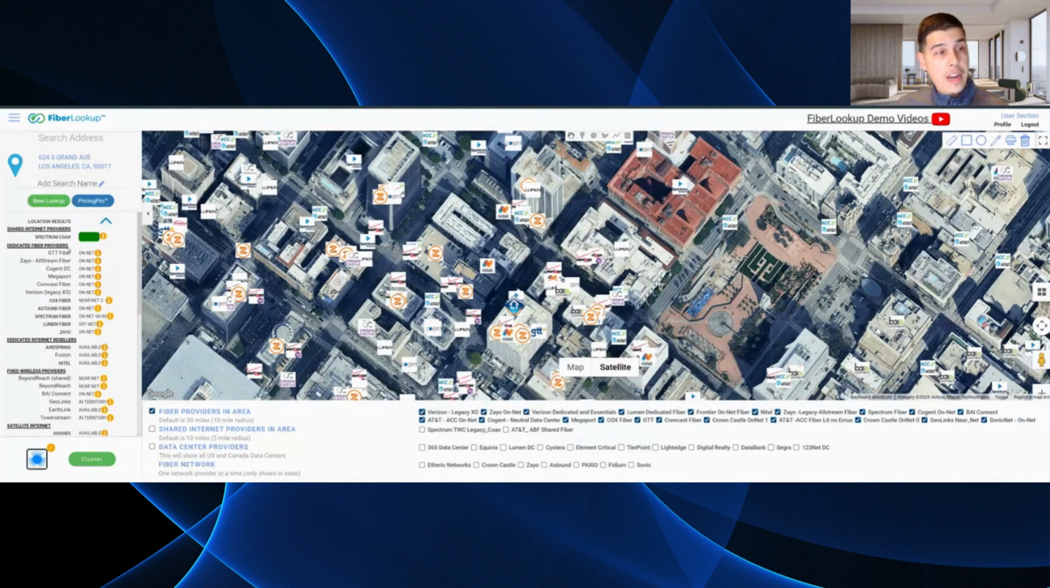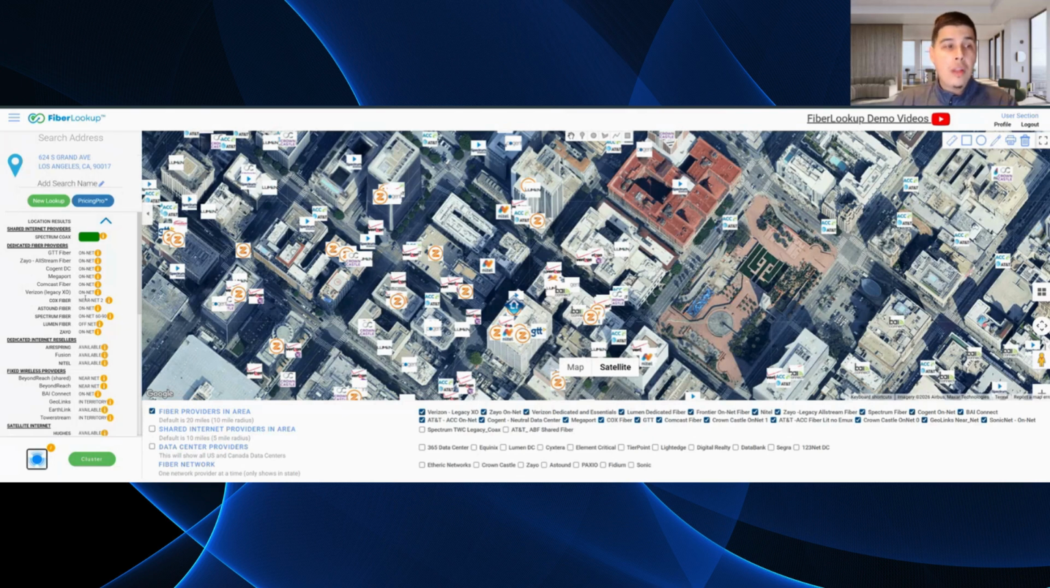For these other dedicated fiber providers, right? This is from this building alone. GTT's on net, Zayo, Megaport, Comcast, Verizon, Cox, Spectrum Fiber, Lumen. All of these providers are on net. But you'll notice they have different statuses. And this is where the FiberLookup really outshines some of these other tools that exist out there. We have statuses that go further into detail.